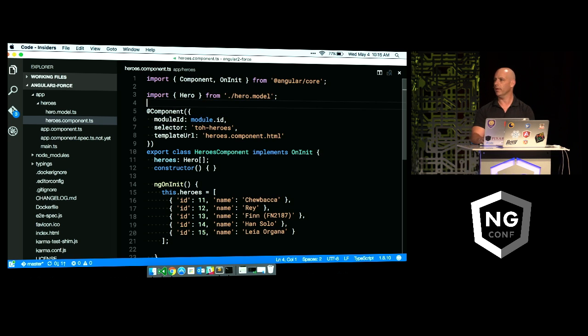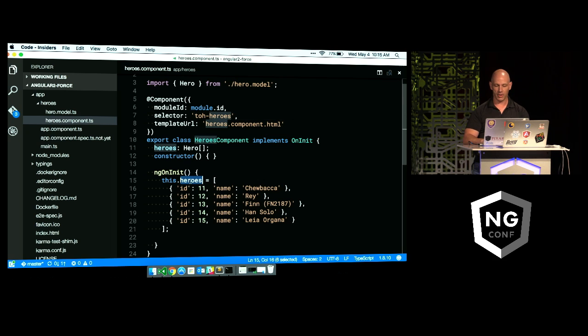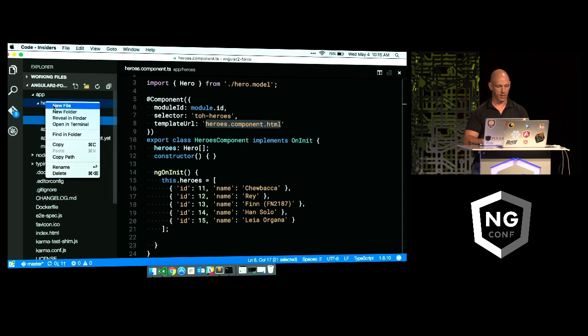And what am I not doing? I'm not adding a script tag to my index.html. I don't have to worry about this, because the module loading that Angular comes with is automatically going to load this code up. So now that I've got this list of heroes, I want to display it inside this HTML file. Well, I've got to go create that HTML file. So let's go create him as well.